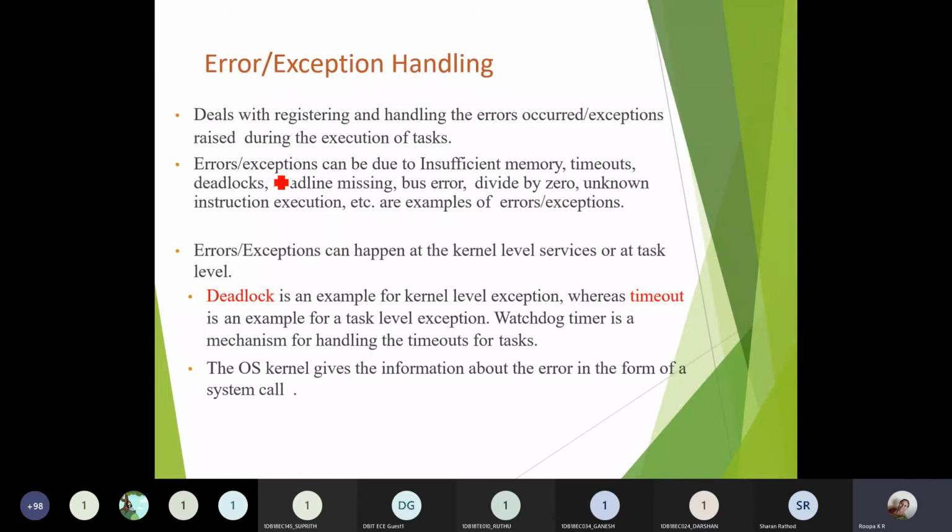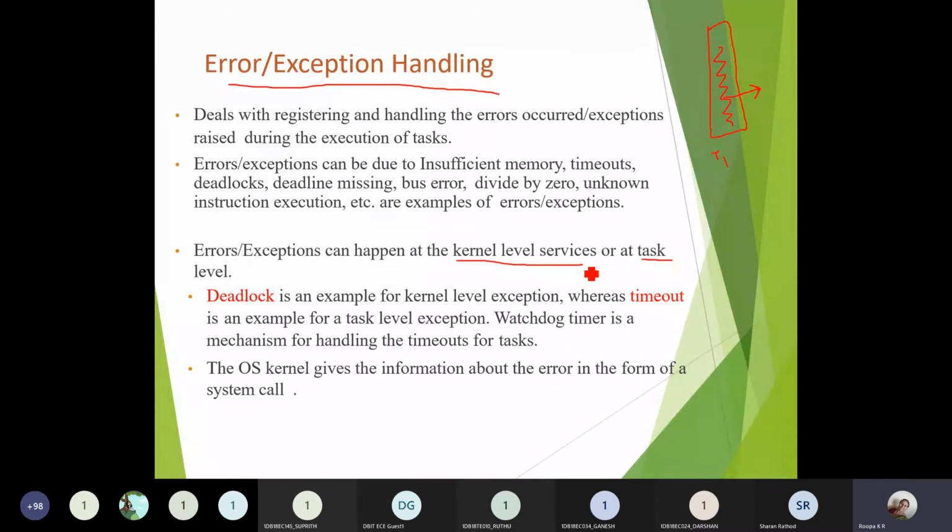So next you have error or exception handling. Suppose, let me consider the same thing, task 1. If it is executing a certain program which is stored, in between the execution, if an interrupt has occurred, that interrupt can be of two different reasons. That interrupt can occur due to the task program which has been stored, or it can be due to the kernel, meaning the operating system will give a certain interrupt. So the interrupt can be generated by the task itself, or it can be generated by the kernel.